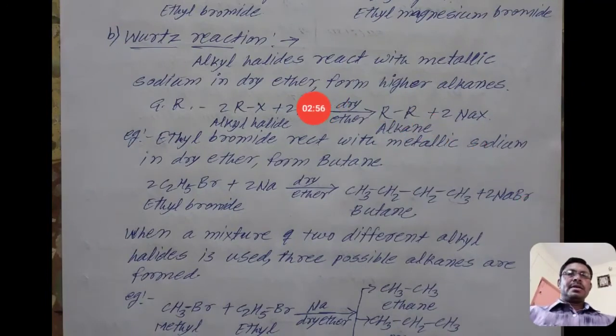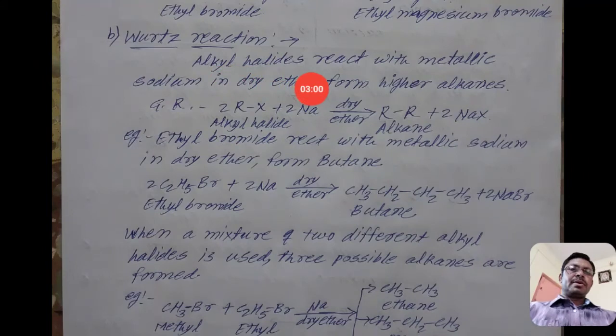The next reaction is the Wurtz reaction. We are already familiar with that reaction because it was also discussed in 11th standard, as the preparation of alkane. Wurtz reaction means the reaction of alkyl halide with sodium metal.